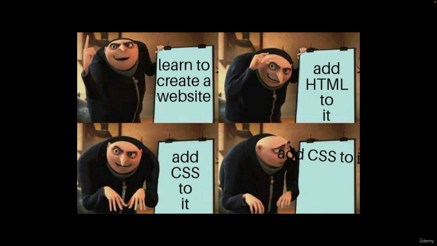The next meme also says how tough it is to learn CSS. This guy is trying to explain to someone how to create a website. First, we need to add HTML because we want a basic skeleton for our website. Followed by that, to style the HTML elements, we are going to add CSS. The moment you try to add CSS, you're going to have a lot of CSS problems. The alignments will not work properly. The elements will not be centered properly. So you will get hundreds of problems if a developer is not a so-called expert in CSS.